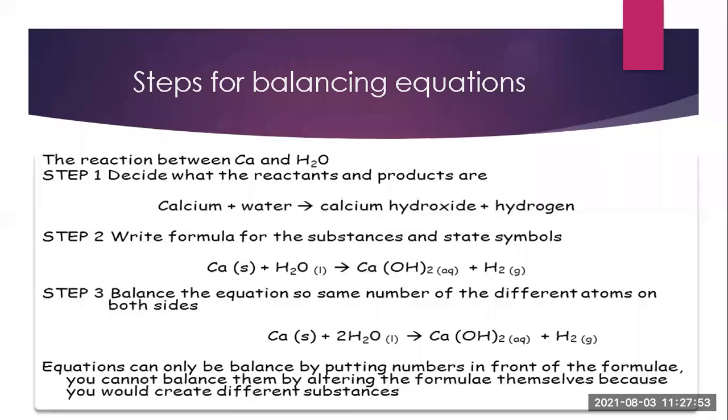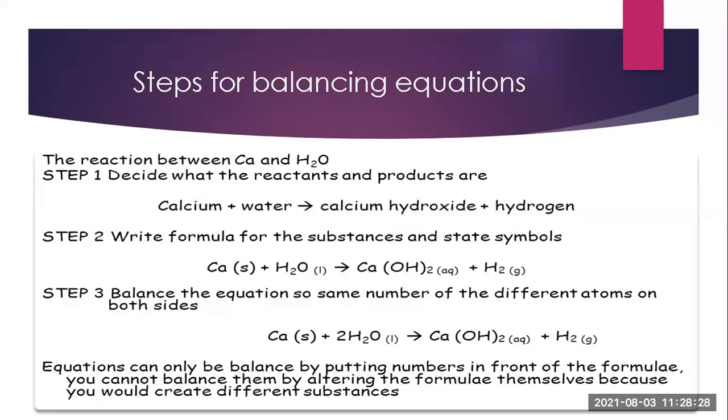Now if on the reactant side we put the coefficient 2 in front of the water molecule, then you can see Ca(OH)2 plus H2. On the reactant side, 2 twos are 4 for hydrogen. That means hydrogen is 4 on the reactant side, and on the product side, (OH)2 gives 2 plus H2 gives 2, so 4 is coming. So hydrogen is now the same on both the reactant and the product side.